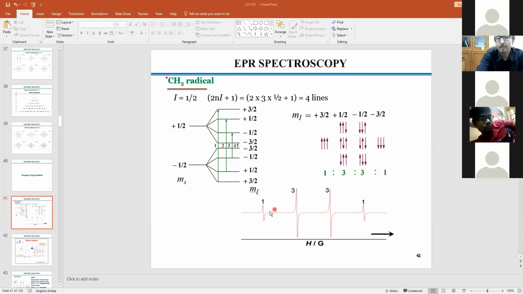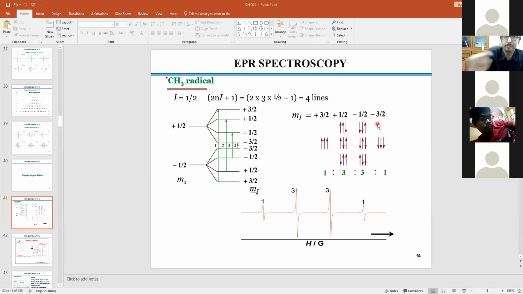For example, here if you see the ratio 1:3:3:1. Now you have to understand it in terms of the resultant nuclear spin, because that is where the transition takes place. This is the resultant case, not this one. So if you have I = 3/2, that is the maximum, I = minus 3/2 is the other end maximum, and then 1/2 and minus 1/2.